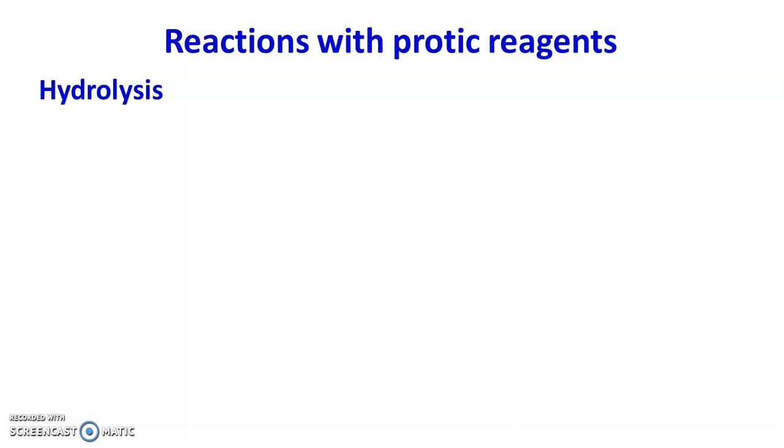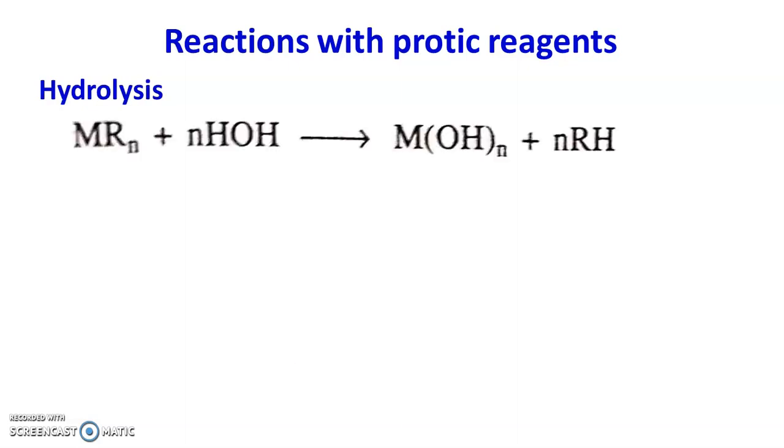Alkyls or aryls of many main group elements readily react with protic reagents like water and undergo hydrolysis. For example, this main group organometallic compound MRn reacts with water. There is a hydrolysis of this organometallic compound and we get M(OH)n plus hydrocarbon. So mostly there is a formation of hydrocarbon at the time of hydrolysis with water.